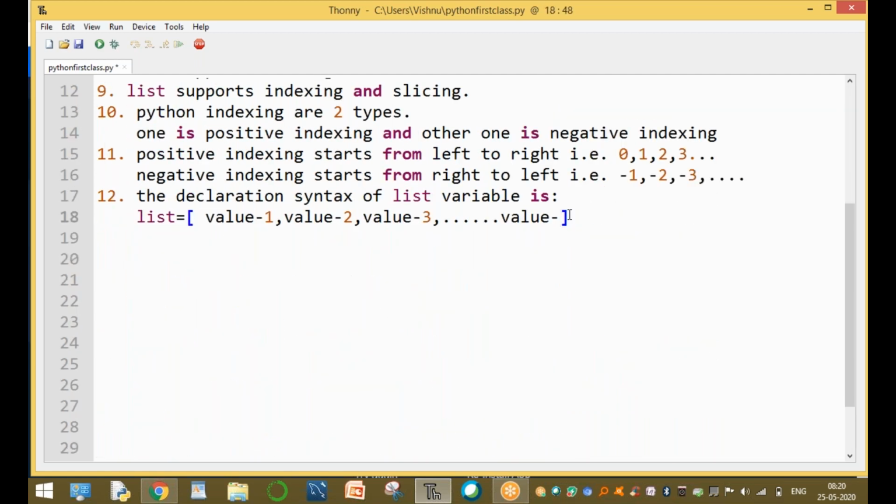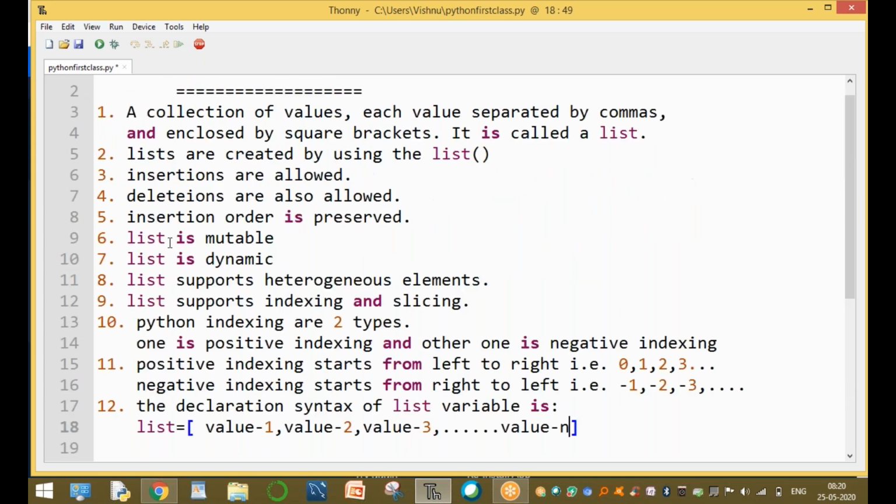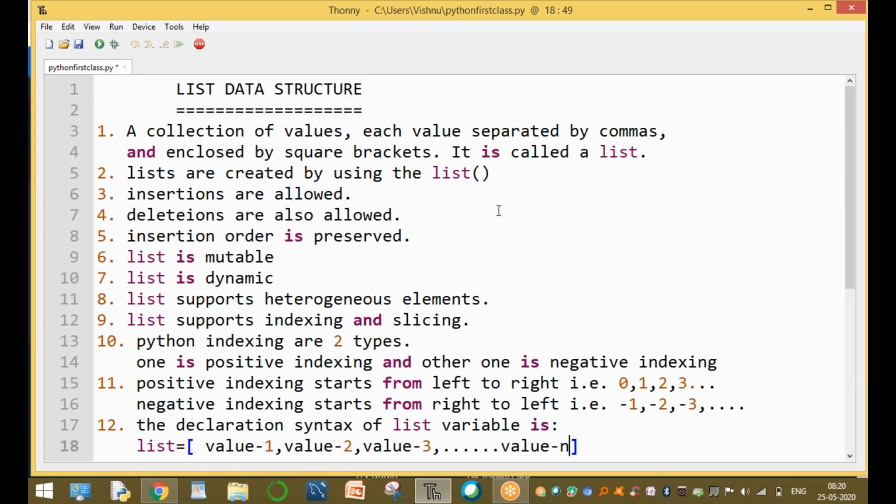Please observe this one. This is very important. These are the list of points, and there are 12 points. So what is the first point, sir? The first point is a collection of values, each value separated by commas and enclosed by the square brackets. It is called a list. Clear, guys. And the second one is lists are created by using the inbuilt function.